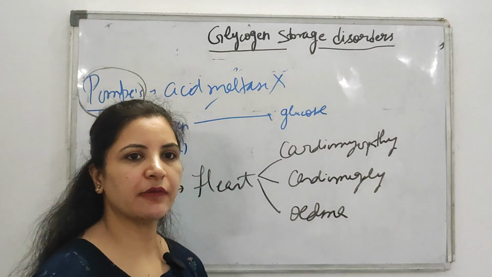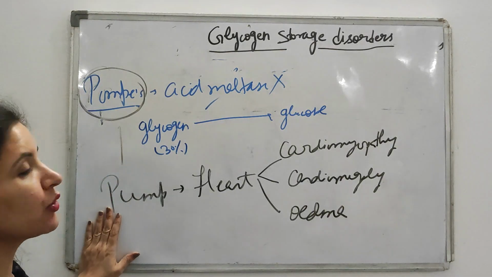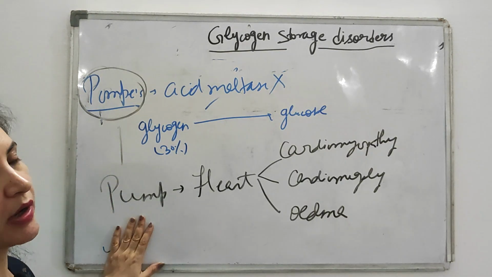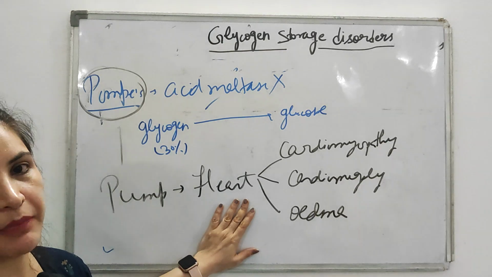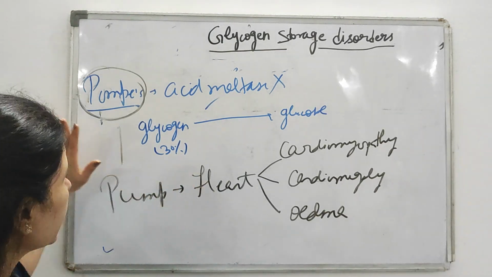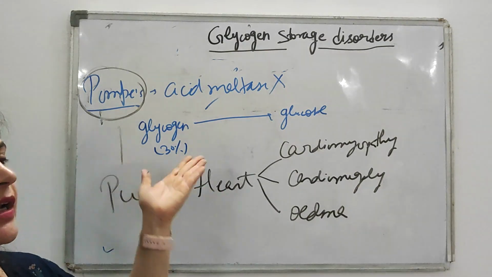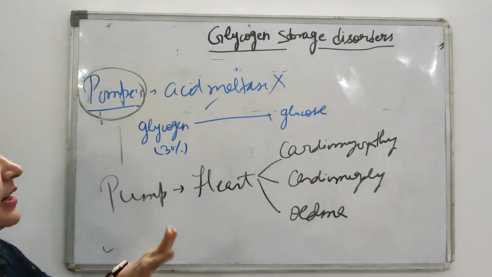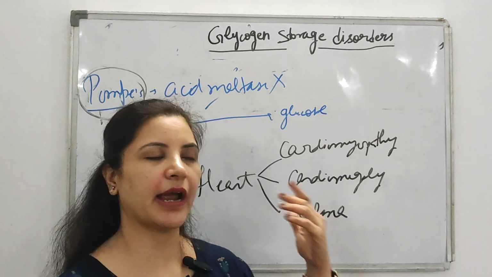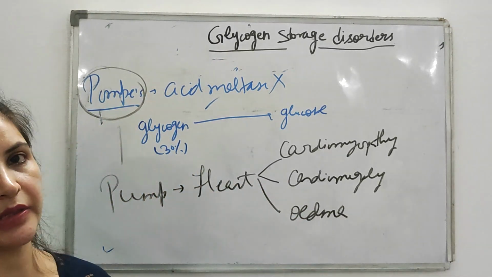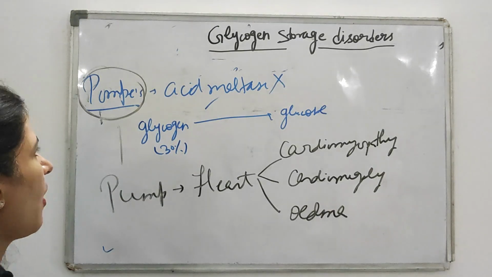Okay, so all clinical features in Pompe's are related to your pump, and the pump in your body is the heart. Then in Pompe's, which organ is affected? The heart is affected. And what clinical features will you get in Pompe's? Everything related to the heart, like cardiomyopathy, cardiomegaly, and edema. Okay, so this is Pompe's.